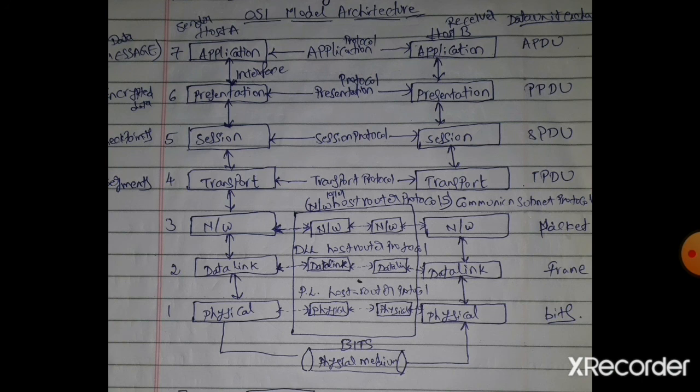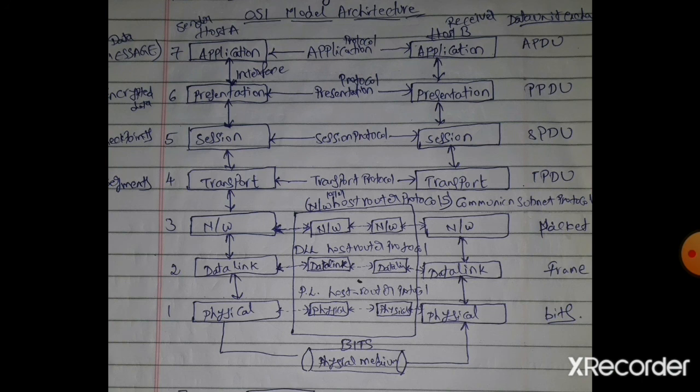The application layer supports the HTTP protocol, which supports all the different types of websites we mostly use. The application layer also contains some other protocols, like file transfer, network news, and telnet. These are also supported by the application layer. These are the seven layers in the OSI model.